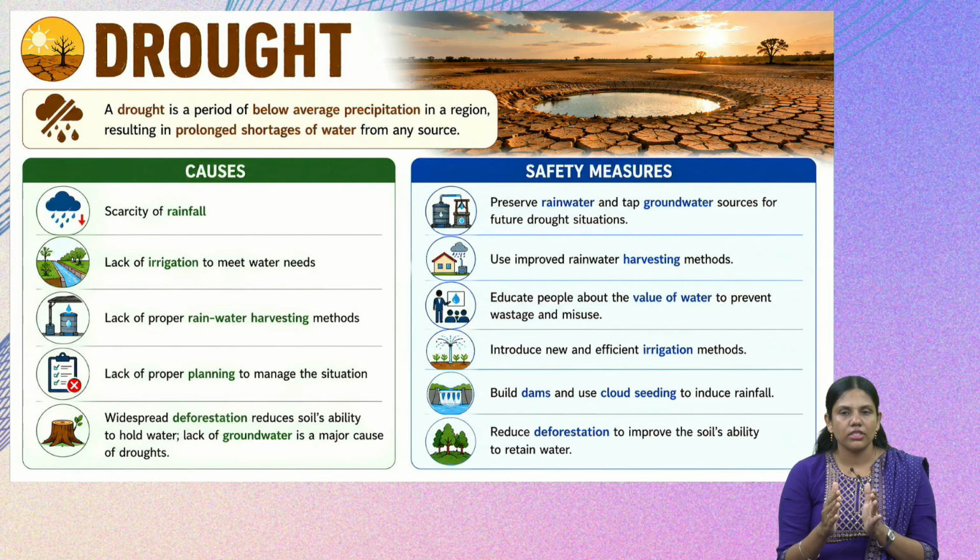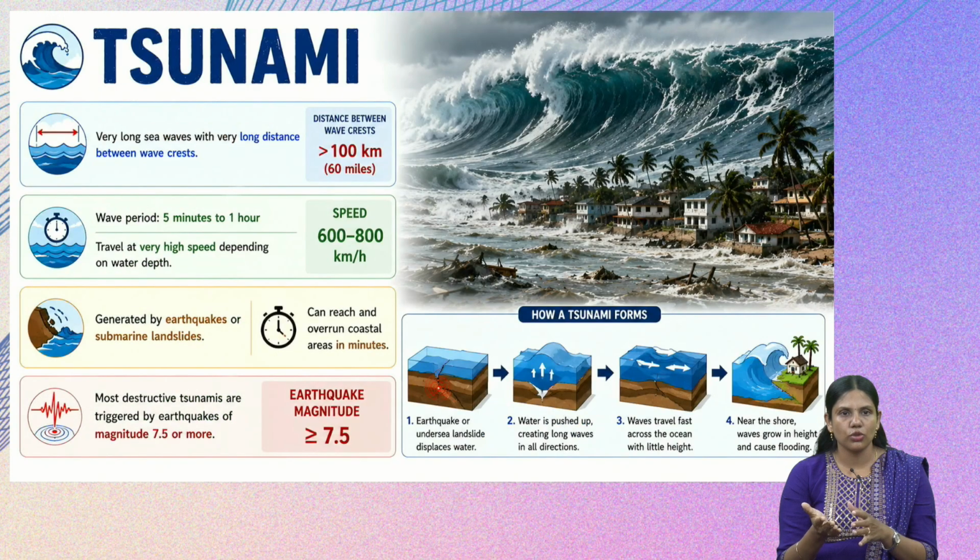So far we have discussed a few natural phenomena. Now let us go into another natural phenomenon, that is tsunami. This is the last one which we are discussing in this. Tsunami, how the tsunami forms. We have seen there are many tsunamis around the world, and major ones have also been noted. But now, how does a tsunami form?